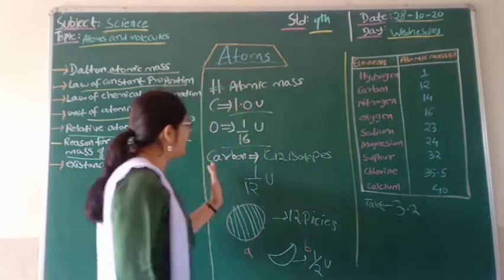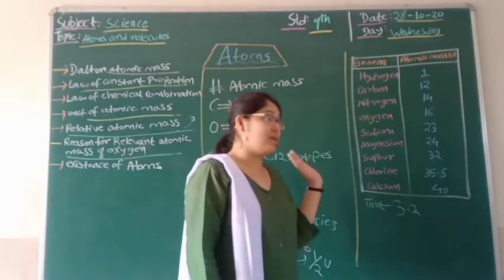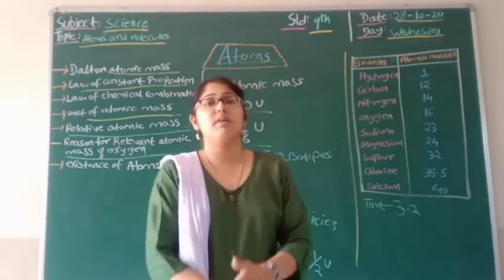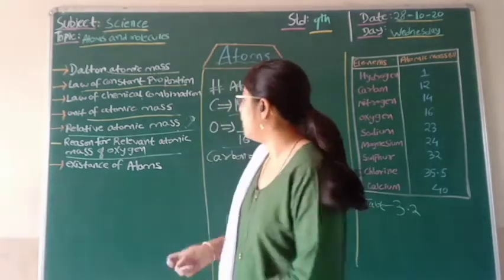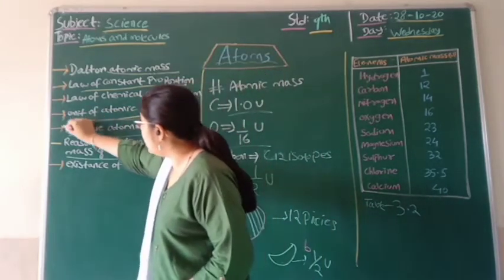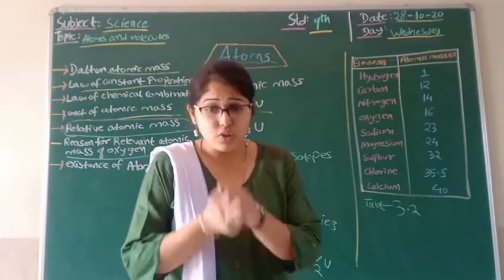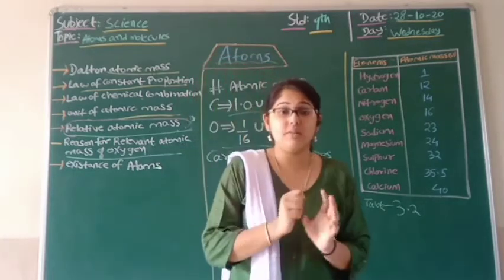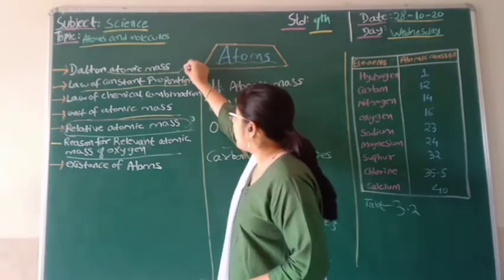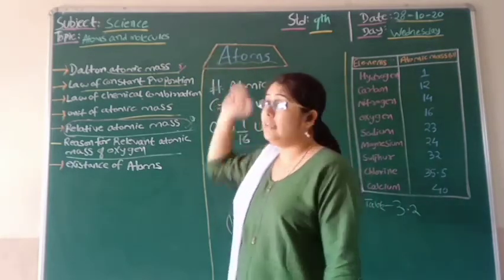We have seen practically over carbon and oxygen, but various elements like hydrogen, nitrogen, sodium, magnesium, sulfur, chlorine, calcium, their atomic masses are also found by the relative atomic mass, that is nothing but the average mass of an atom. So students, with this we are able to understand and complete the concept of the atomic mass, which was the very first thing found by Dalton.